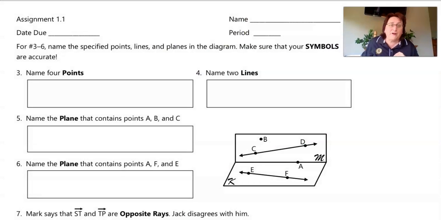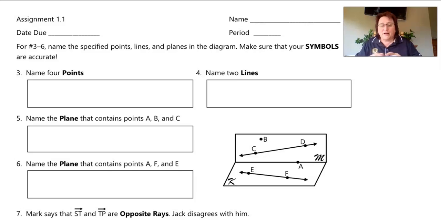I'm basically doing some of the problems for you, so now is a really good time. Make sure you pay close attention to how we take what we just learned and put it into action. We're going to start on number 5 on your assignment 1.1.